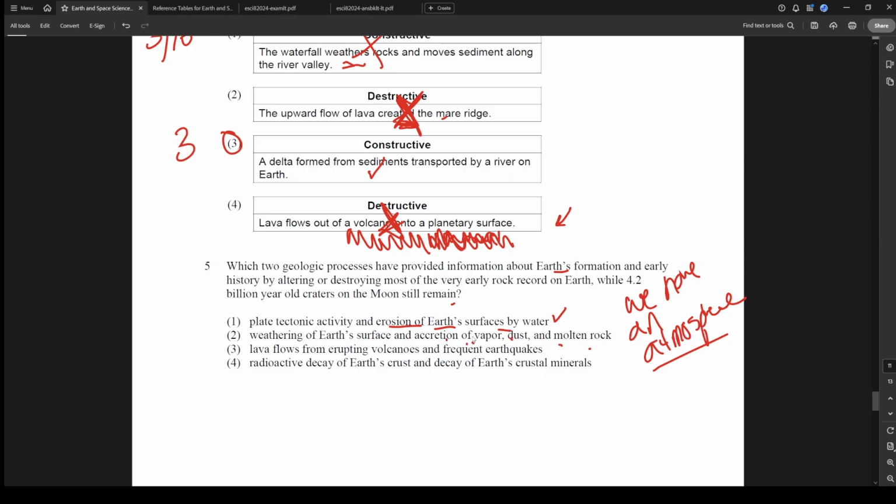No, that made the moon. I don't know where they're going with that. That's wrong. Lava flows from erupting volcanoes and frequent earthquakes. That's not going to fill in everything. Those don't happen enough. Radioactive decay of the crust and decay of crustal minerals. That's just not right. So yeah, the erosion is going to fill in all those craters. So that one was pretty easy too. I'd say that's a 3 out of 10.